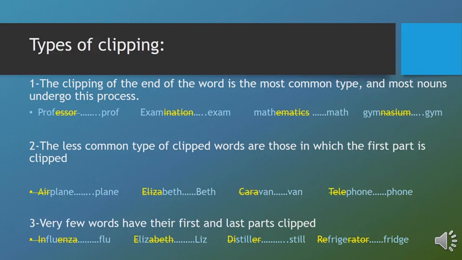Distiller. We clip the first and the last part, di and er. What is left is still, to stand for the whole word.